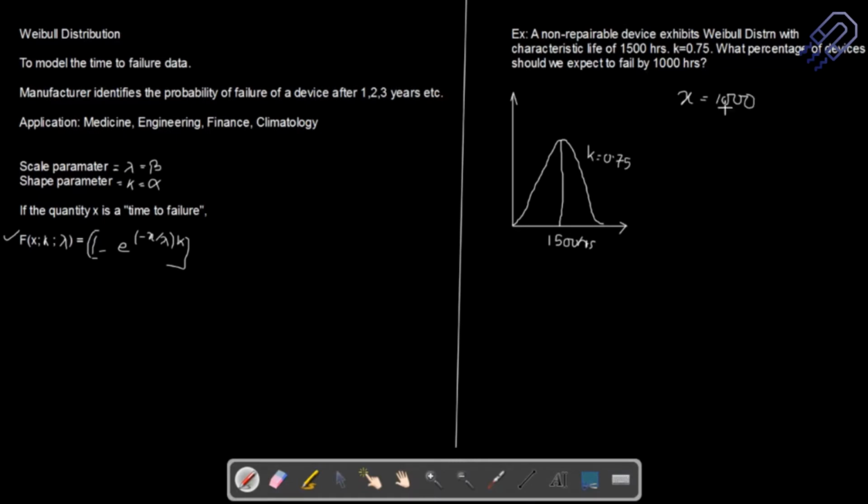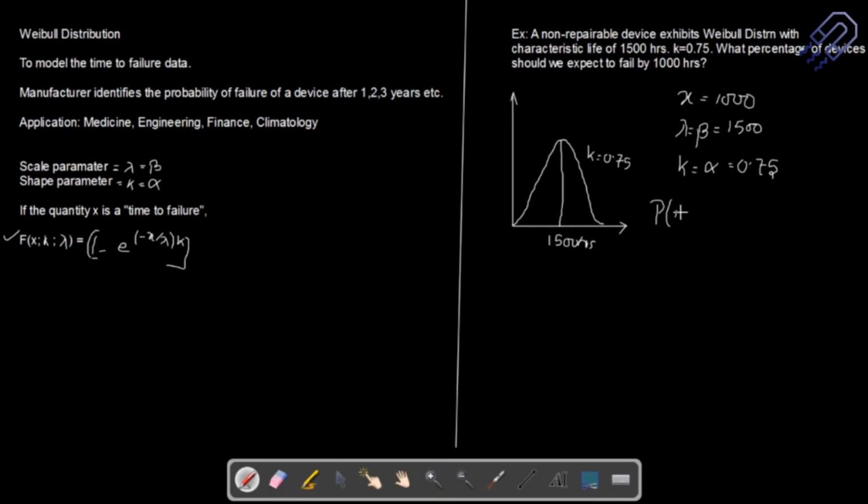I'm just not taking the units here because that's a parameter, and then lambda is equal to beta, the scale parameter. So how large is your scale? In this case we have it as 1500 hours. So lambda is equal to beta, which would be 1500 hours, and then k, which is equal to alpha, the shape parameter, is 0.75.